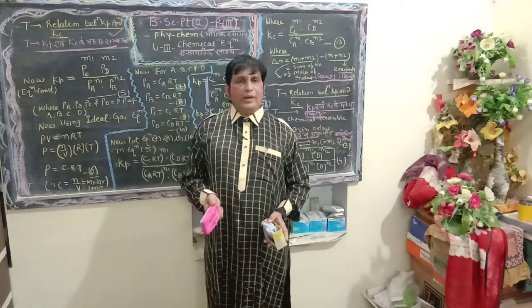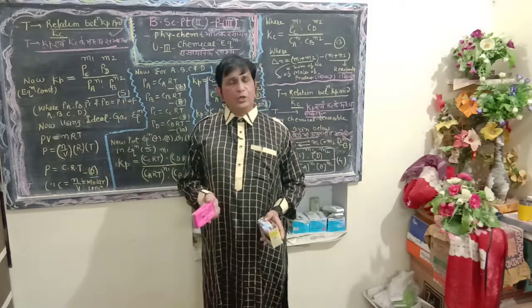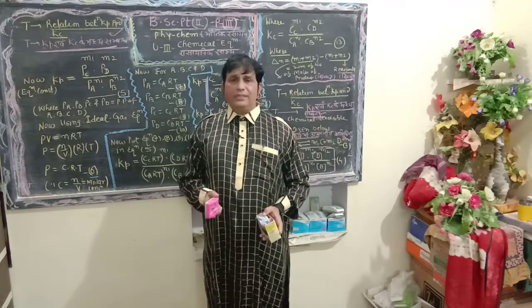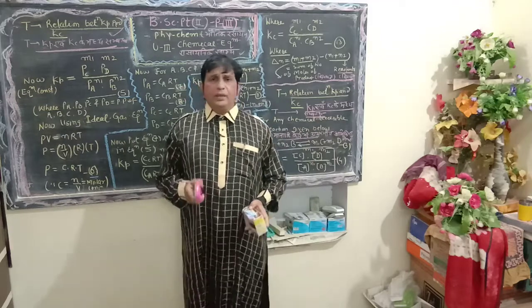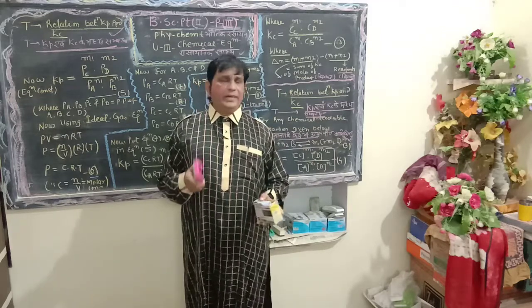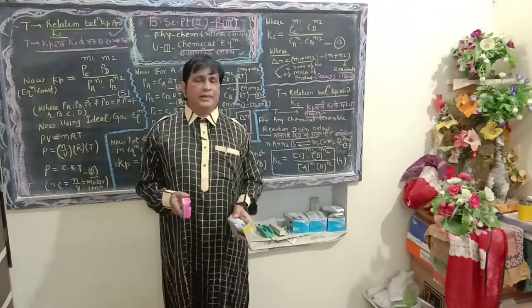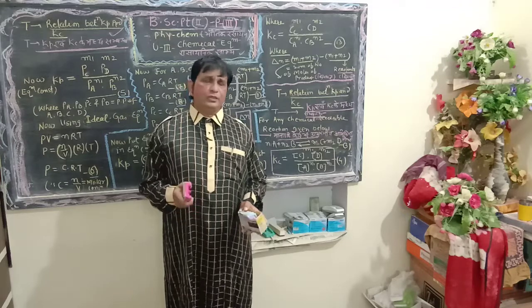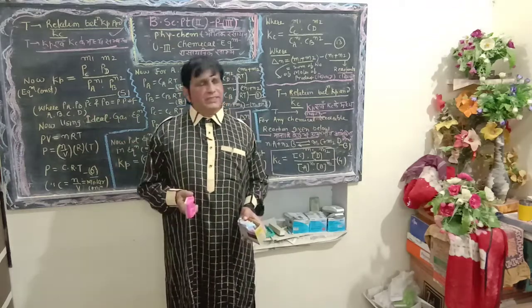I bring to your immediate notice the fundamental definition of Kc, the equilibrium constant. In any reversible chemical reaction, the ratio of the active mass of the products raised to their powers, divided by the active mass of the reactants and their powers, is known as the equilibrium constant and is symbolized by Kc.